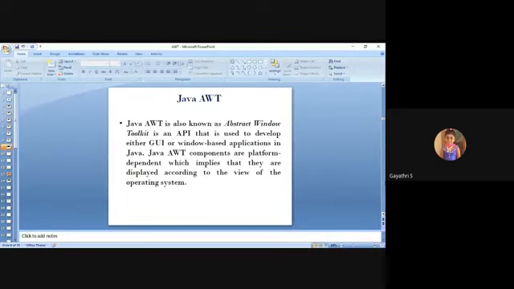And Swing components are called lightweight components. AWT components are called heavyweight, and the opposite, Swing, has lightweight components. Swing is probably the last topic of this unit.